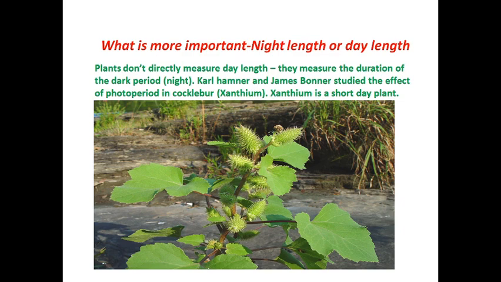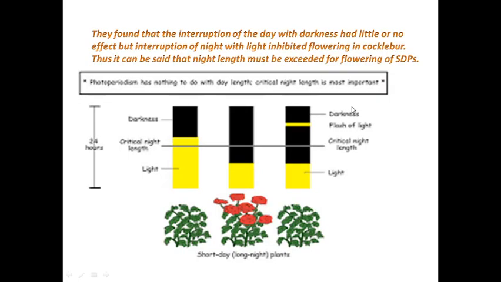There were two scientists, Carl Hamner and James Bonner, who studied the effect of photoperiod in cocklebur. This is the common name of this plant, Xanthium. Cocklebur, you must have seen it in your vicinity. Xanthium is a short day plant. So what did they observe? These are the conditions for a long day plant to flower, and under these a short day plant like Xanthium will not flower. Here, because the day is long and the night, or the darkness, is for a shorter duration than the critical photoperiod, the plant will not flower under this condition.